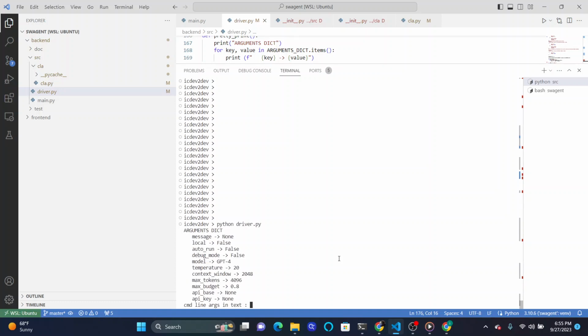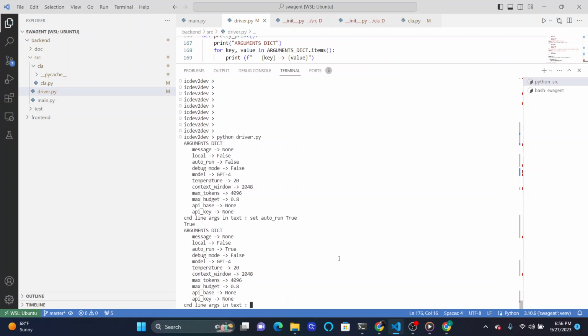So with this particular way of thinking, I just have an argument dictionary here, which is messages, local, auto run, debug mode, all of the things that an Open Interpreter dev are quite familiar with. And then let's say that I wanted to set certain variables to be different than what they are by default. And let's say that I want to set the auto run to true, right? So I can just say auto run true, and this should just set auto run to true.